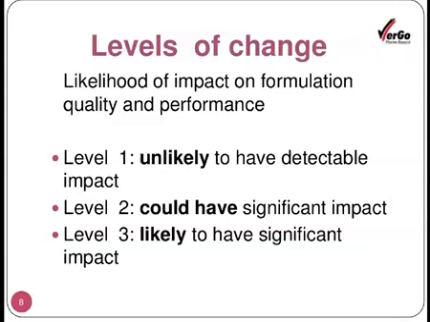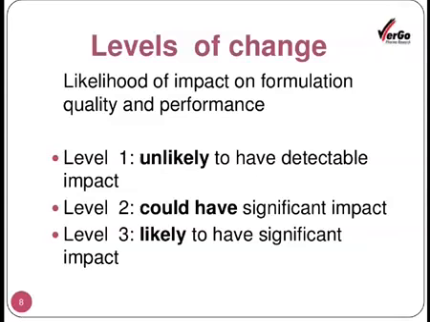Since it is a pharmaceutical product, the attributes like the release of the drug, the dissolution of the drug, the efficacy of the drug, and so on.